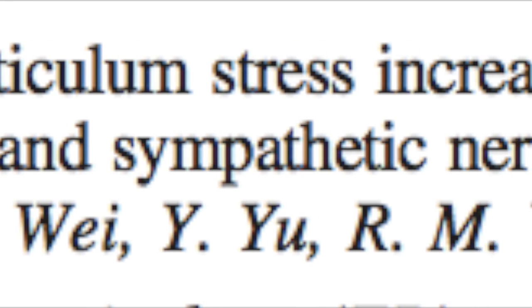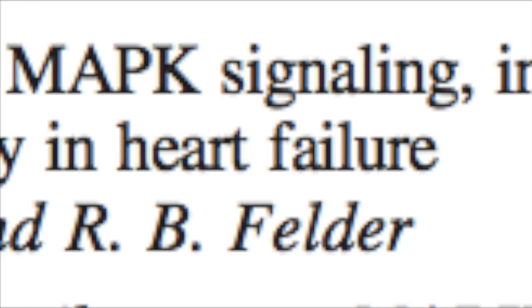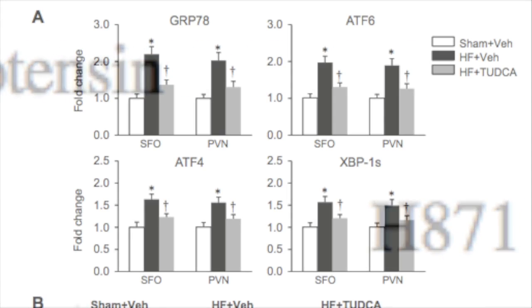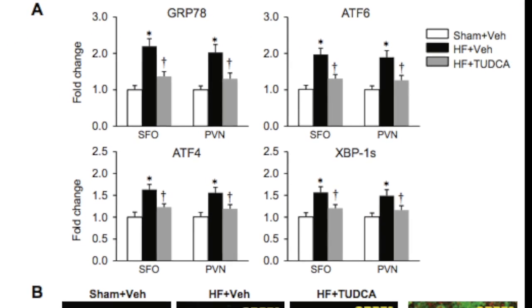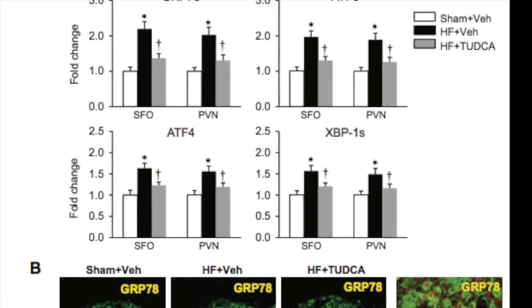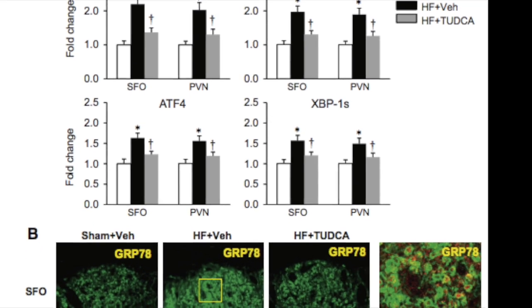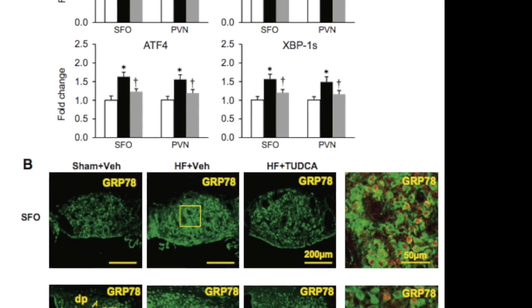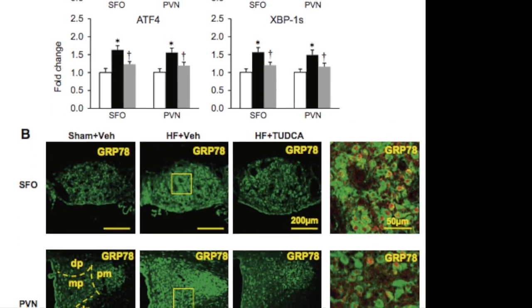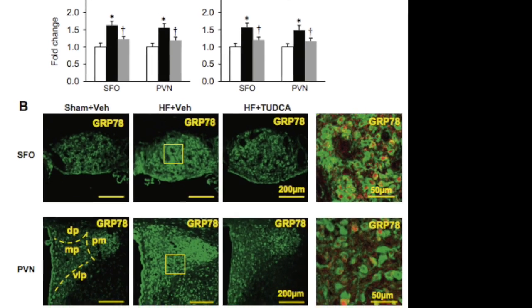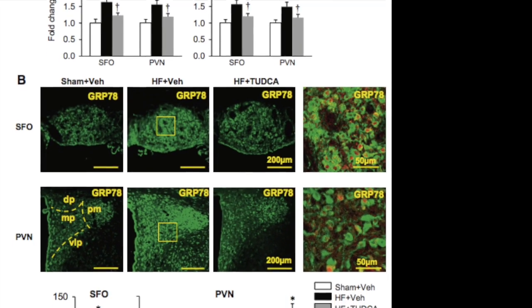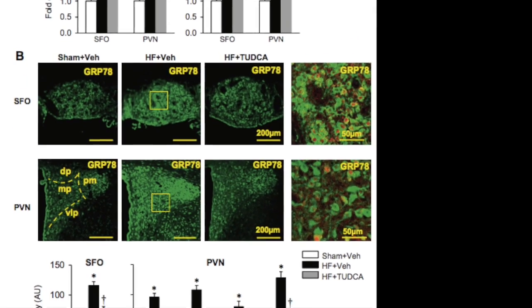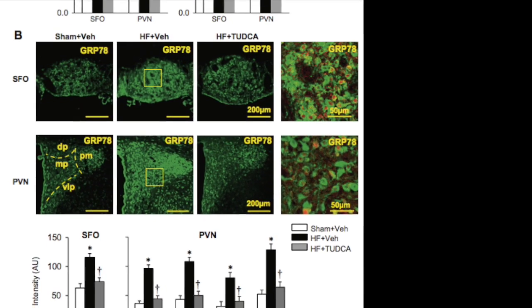Wei et al. examined the relationship between brain MAP kinase signaling and endoplasmic reticulum stress and sympathetic activation in heart failure. Sham and heart failure rats received intracerebroventricular infusion of the ER stress inhibitor TUDCA. TUDCA infusion reduced ER stress and reduced activation of MAP kinase pathway proteins in the subfornical organ and the paraventricular nucleus. TUDCA also reduced plasma norepinephrine.